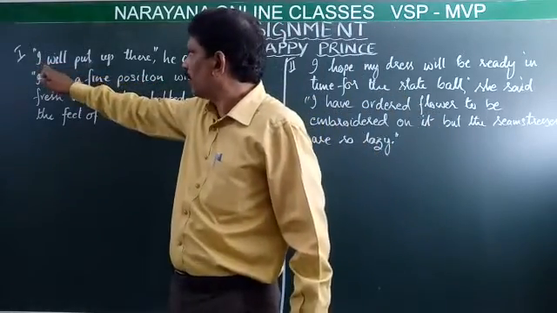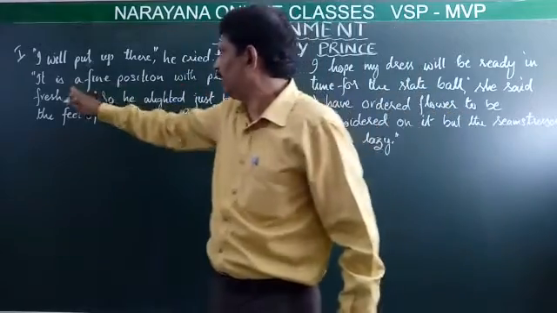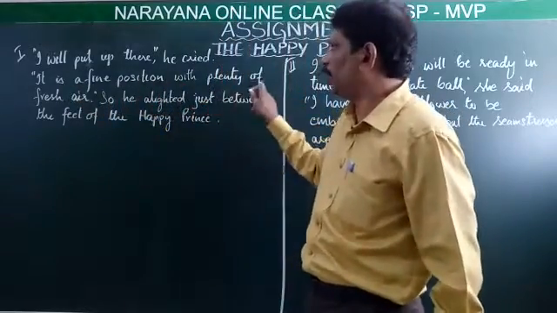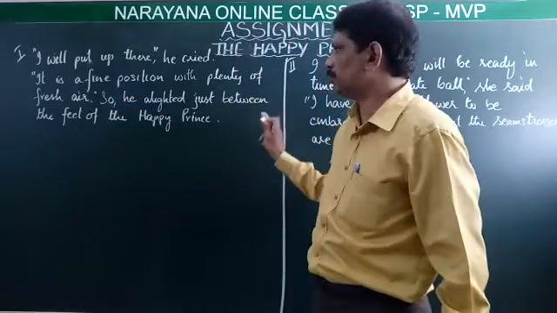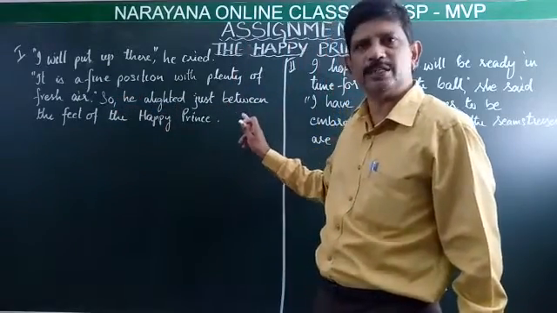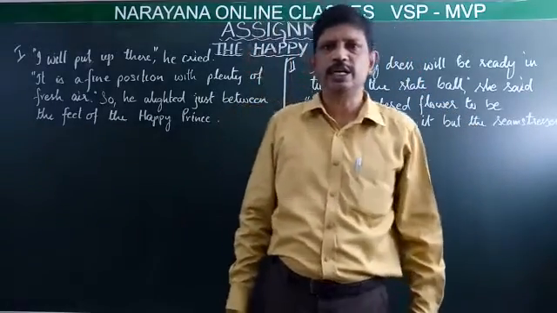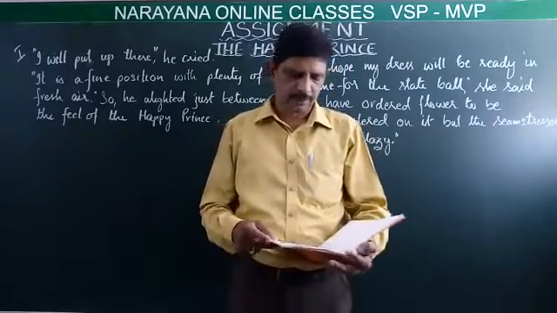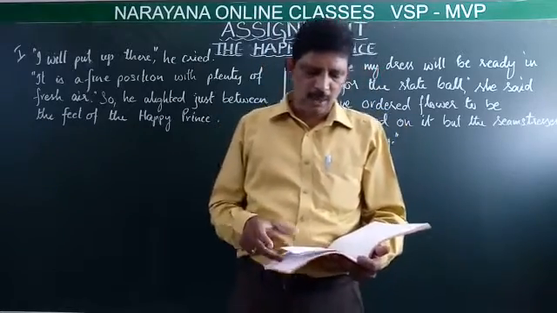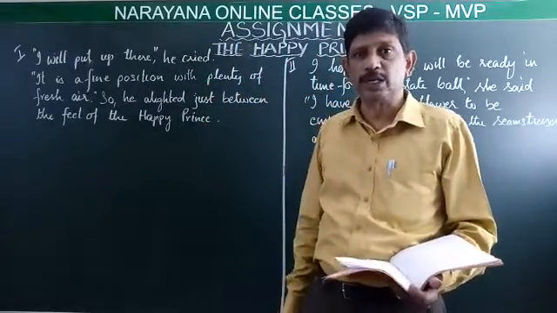Comprehension number 1. "I will put up there," he cried. "It is a fine position with plenty of fresh air." So he alighted just between the feet of the Happy Prince. Let me discuss few questions related to this comprehension. Who is the speaker and what is he talking about?